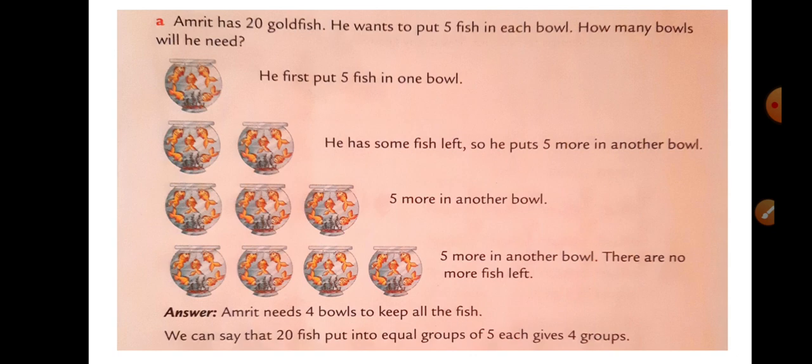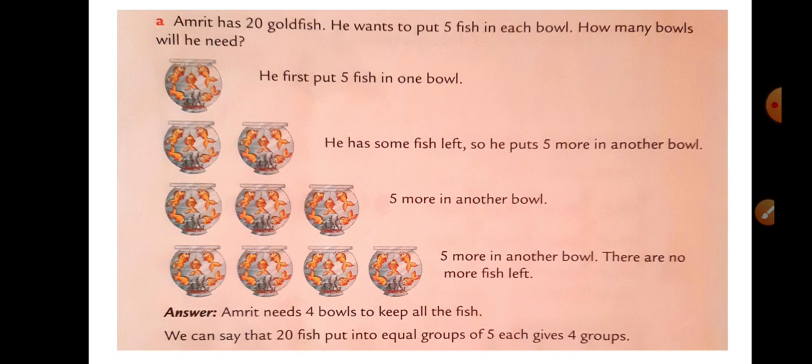First, what does he do? He takes 5 fish and puts them in the first fish bowl. Then he has some fish left with him. So what does he do? Again he takes that equal amount, 5 fish only. First he took 5, so he takes 5 again and puts them into another bowl. That is two groups he has already made of 5. Now more fish are left. Again he takes 5 fish. See, every time he is taking the same amount that he took in the first bowl. Again he takes 5 fish and puts them into the third fish bowl.